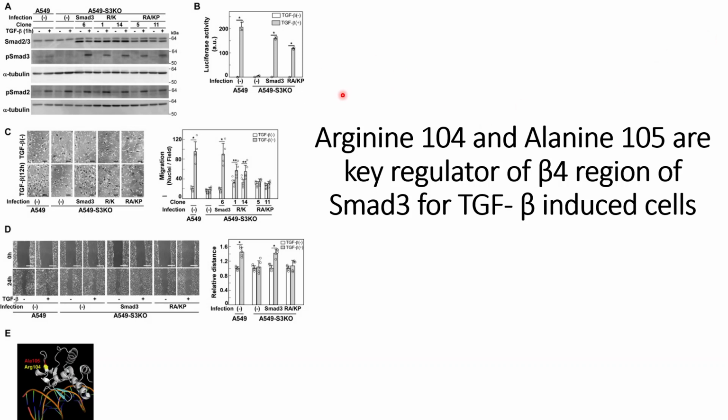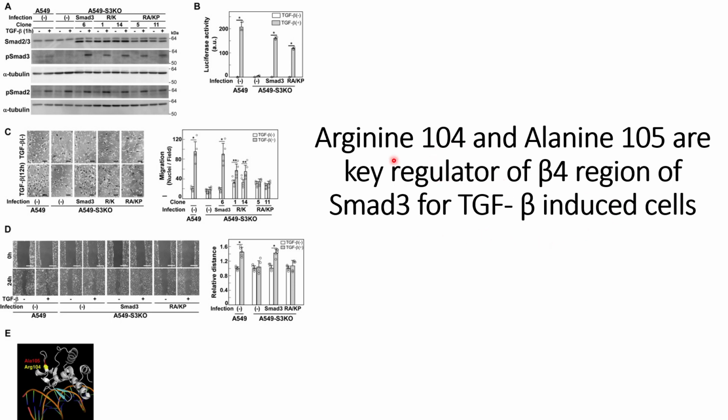In the previous video we understood that it's the beta 4 region of the Smad3 that plays an important role towards cell motility in the TGF-beta induced cells. So in this video we will discuss what are the amino acids in the beta 4 region that play the role towards this cell motility in the TGF-beta induced cells.